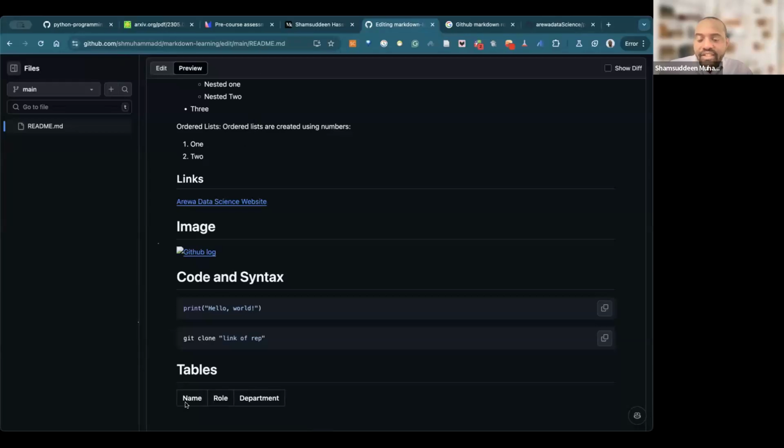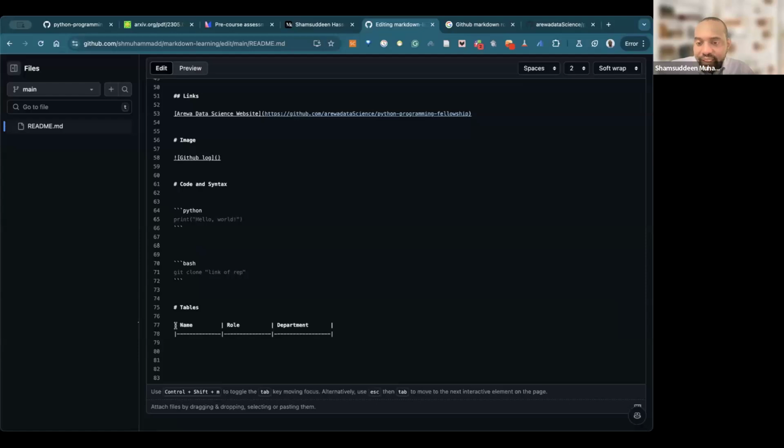You can see this one here. It's just the table, the headers, right? With the name, role, department, but without content. Let's go back to edit. You can see here, role, department, and this is just dash dash.